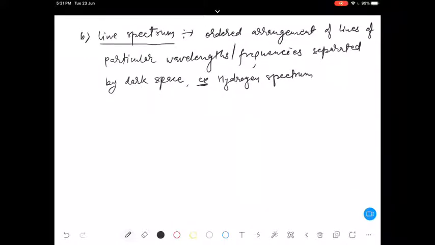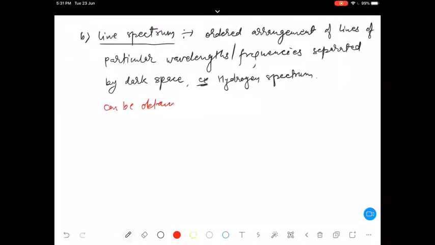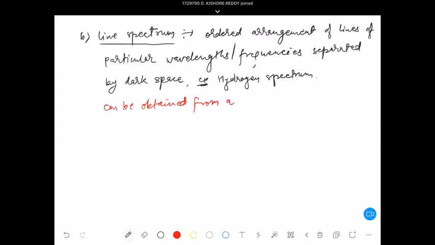or let's say a mixture of two lights, two wavelengths. So one red light and one violet light, if they are mixed with each other and passed through a prism, then they will give you a line spectrum. Clear? Here one important point we can write: line spectrum can be obtained from atoms.